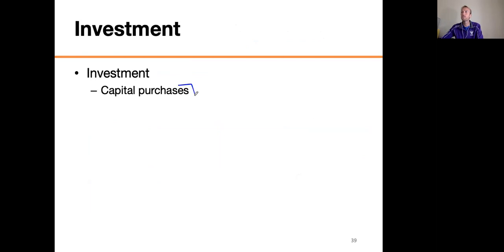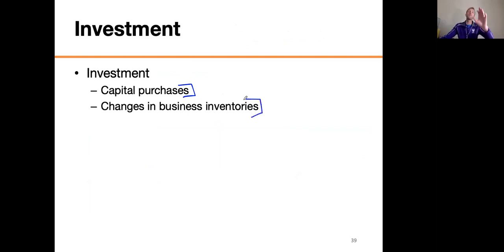This is an important definition, capital purchases by firms. There's one other thing that goes into investment, changes in business inventories. So, okay, remember that car that we talked about that was made in 2014 and sold in 2014? What if the car was made in 2014 but wasn't sold until 2015? Which year's GDP does it go in?